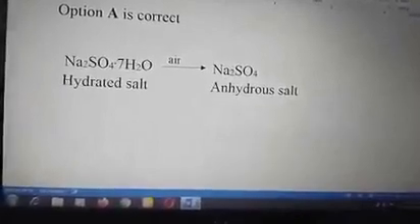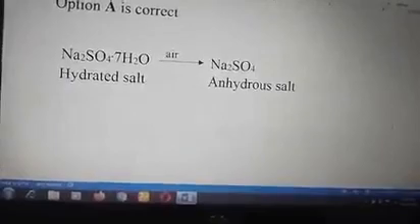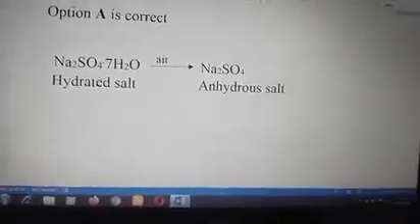Sodium sulfate heptahydrate has water of crystallization. When exposed to air, the heat of the environment will make the water in it evaporate, giving us the anhydrous form.